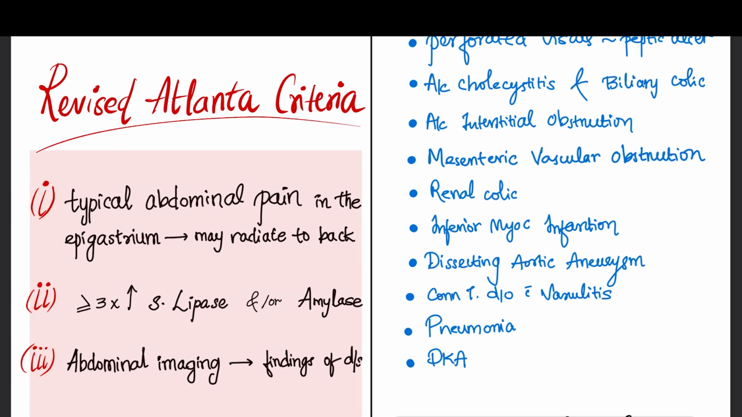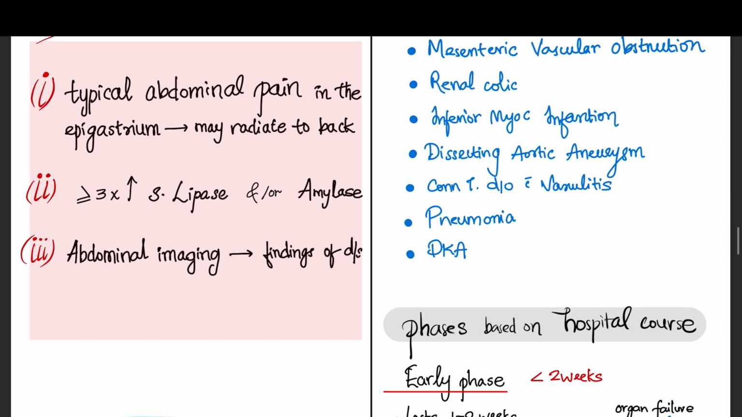So coming to the diagnosis, there is a revised Atlanta criteria, which says 3 points. The first one is typical abdominal pain in the epigastrium, which may radiate to the back. Next is a more than or equal to 3 times increase in serum lipase and or amylase. Third one is abdominal imaging, which is suggestive of the pancreatitis. So these 3 are the revised Atlanta criteria.